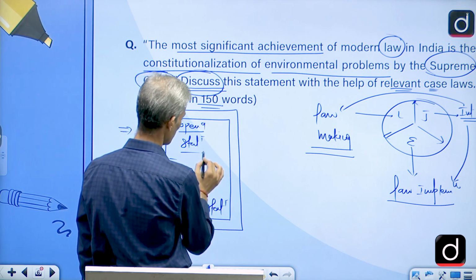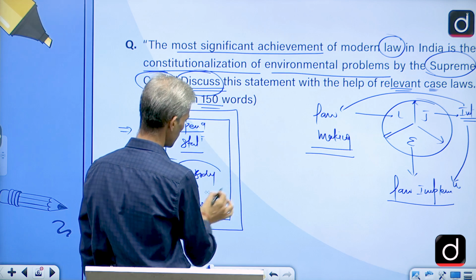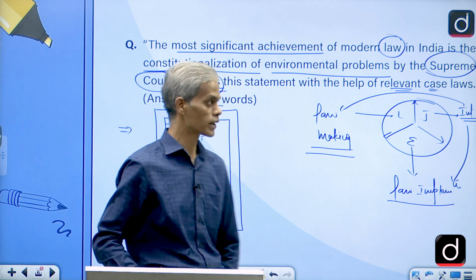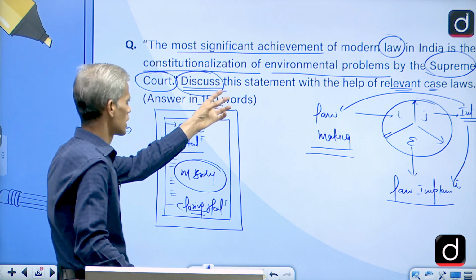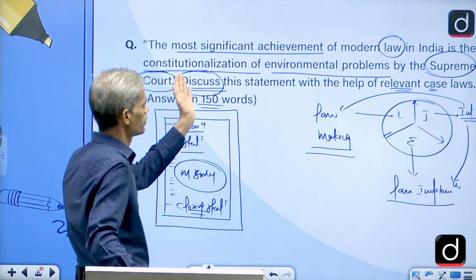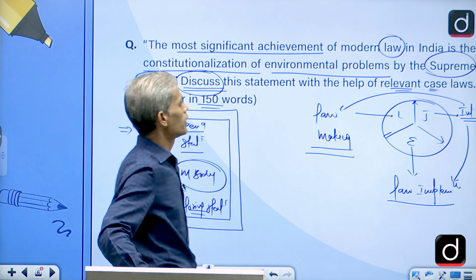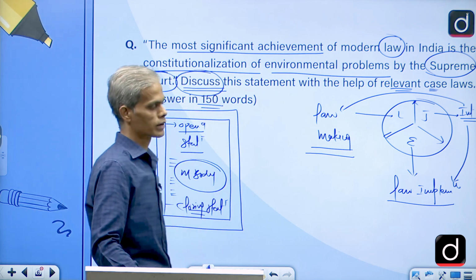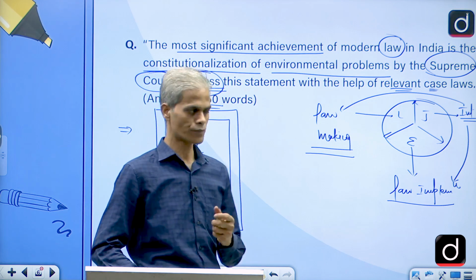The opening and closing statements are important, but the main focus would be on the main body of the answer. What they are trying to ask is, with the help of relevant case laws related with environmental problems, the certain verdicts which the Supreme Court has given.